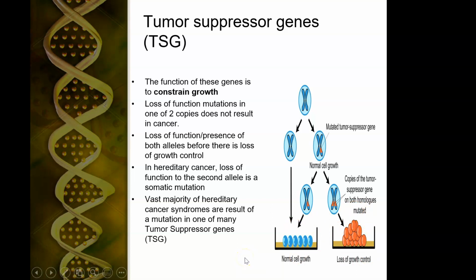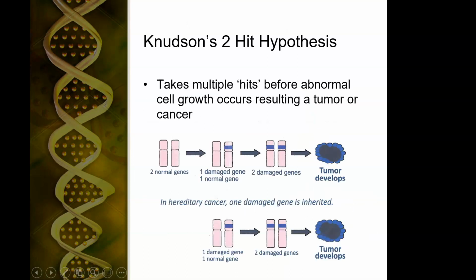The vast majority of hereditary cancers are caused by being born with 1 copy. And again, you have normal cell growth unless you lose the second copy. And that's known as the Knudson 2-hit hypothesis. So in the Knudson 2-hit hypothesis, you're born with 2 normal, let's say tumor suppressor genes.